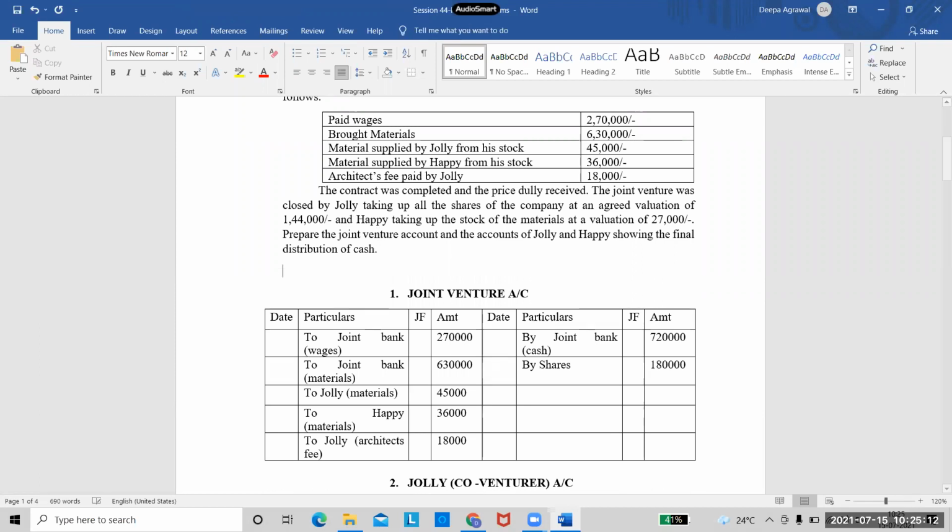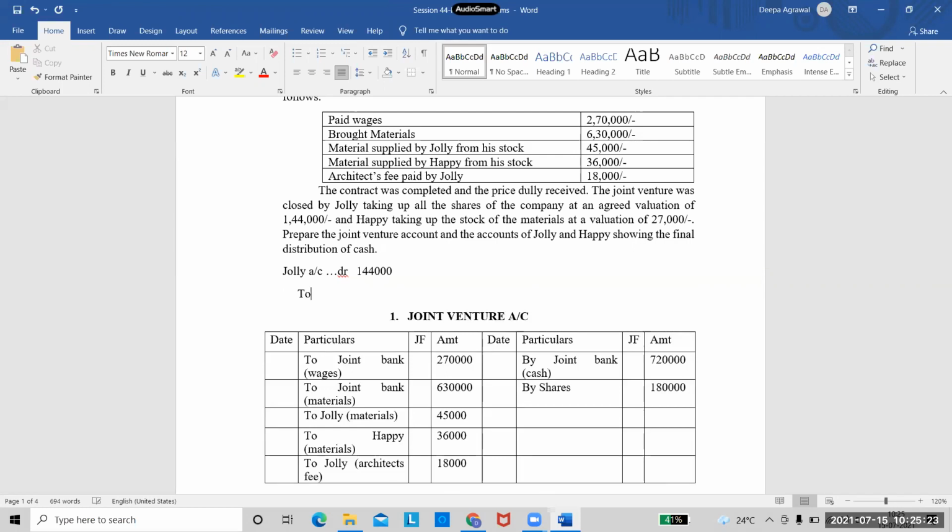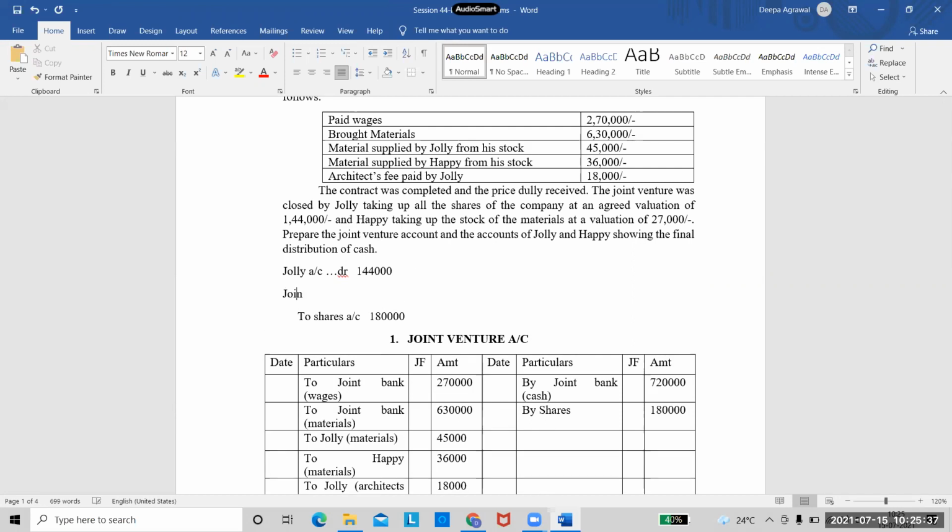What will you do? See, if you're writing an entry, it is Jolly account debit, right? And he's only taking 1,44,000. Okay. And then to shares account, and shares account, we know it is 1,80,000. So what about that in between amount? That means a loss account, we need to open a loss account. Yes. And that loss, I told you, we have to transfer to joint venture. So you will write the entry like this. That is Jolly account 1,44,000, joint venture account 36,000, to shares account 1,80,000.